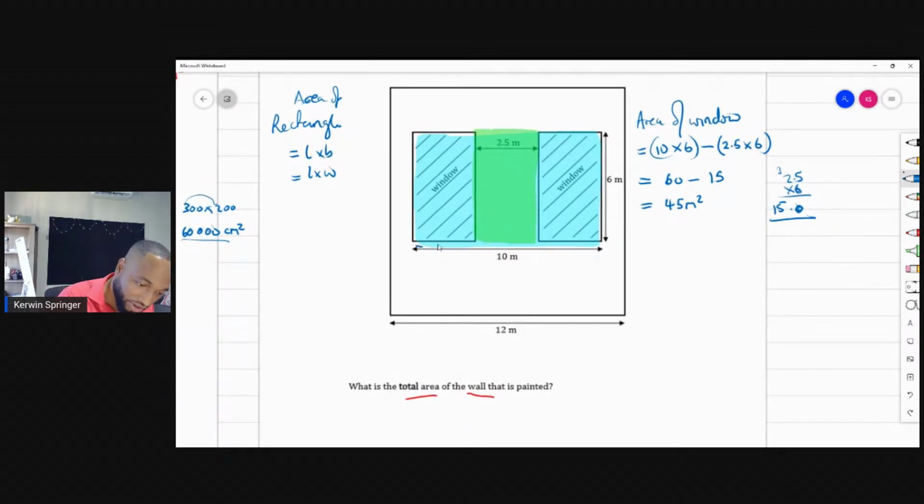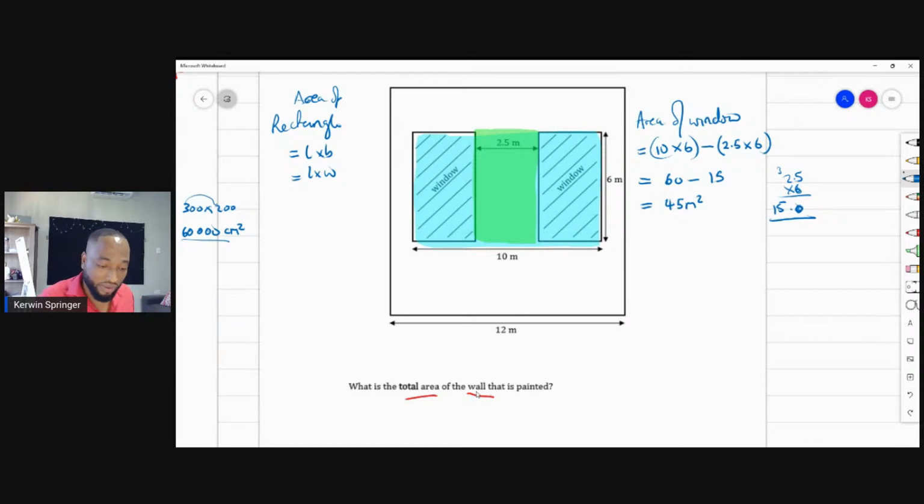And there's another way you could work it out. You could find the width of one window, which is this, and this is 6. You multiply, and then you multiply that area by 2. So length by breadth, or length by width, whatever you want. That's cool. Class, we just found the area of the windows. We still need to find the area of the wall.